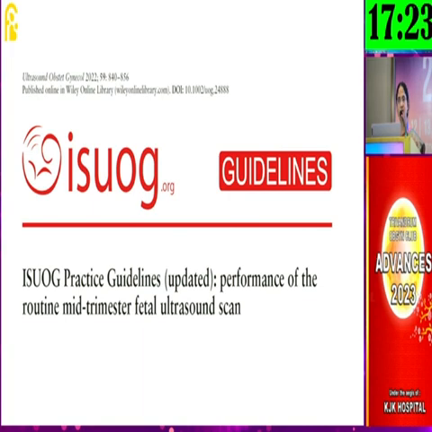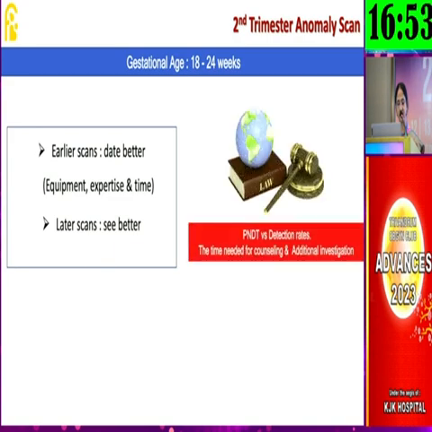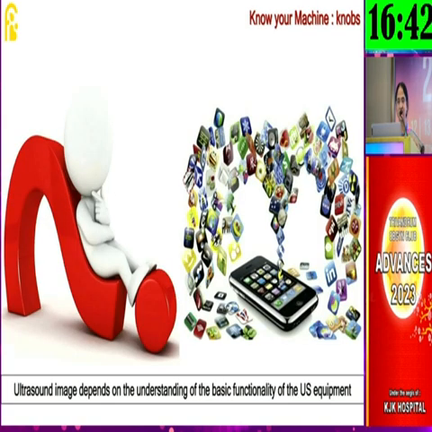The standard of care and the guideline we all use is the updated ISUOG guideline, which was released in 2022, that is last year. The gestational age cutoff, as I have said, is 18 to 24 weeks of pregnancy. The earlier scan dates better. For those who miss the CRL scan, dating is always by the crown rump length. But if a scan is missed for some reason in the first trimester, still the earlier scan around 18 weeks gives a better idea, and with later scans, we can see the fetus better. For more than 24 weeks of gestation, though we evaluate the fetus for those who have missed the scan, the PNDT Act comes to help us take any decision seriously, if at all.